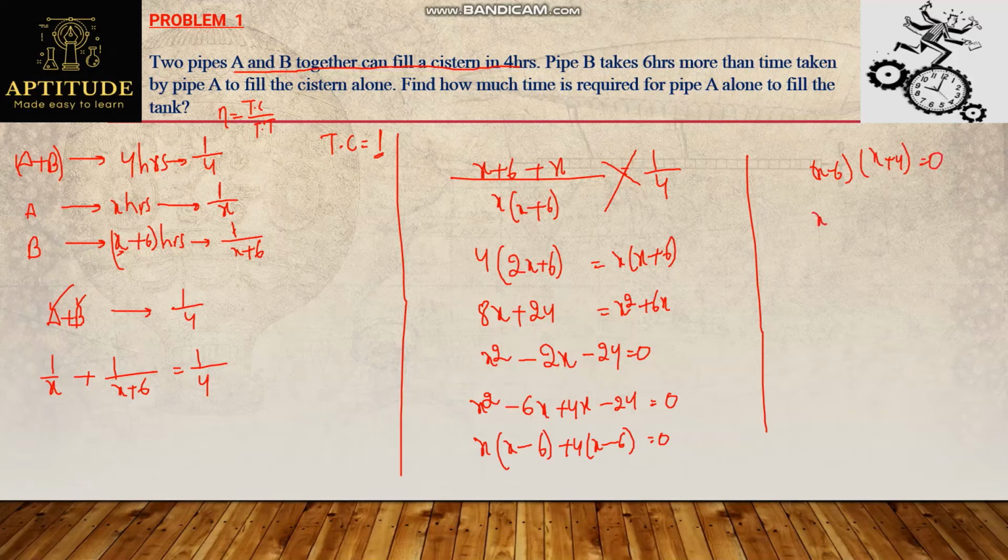So x will be equal to 6 or x equals minus 4. Definitely the value of x cannot be negative, so I can eliminate this, thereby getting the x value as 6. And what is x here? Time taken by pipe A alone to fill the tank. That's it, right? We got the answer: 6 hours. Pipe A takes 6 hours to fill the tank alone.